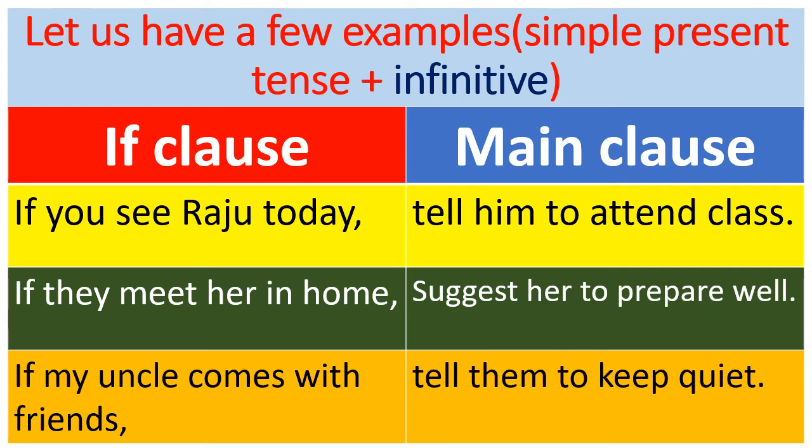If my uncle comes with friends, tell them to keep quiet. Here in the if clause, the main verb comes is in present tense only. But in the main clause, no will is used. Here, to keep, to-infinitive is used. So this is the second type of usage of the if clause. Children, have you understood?